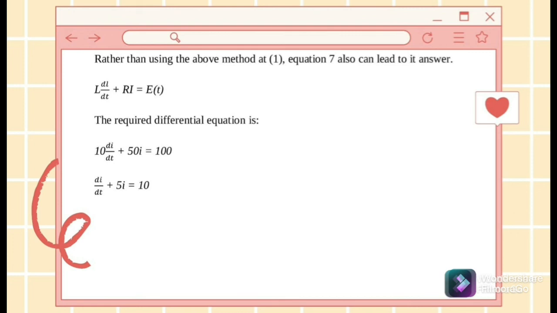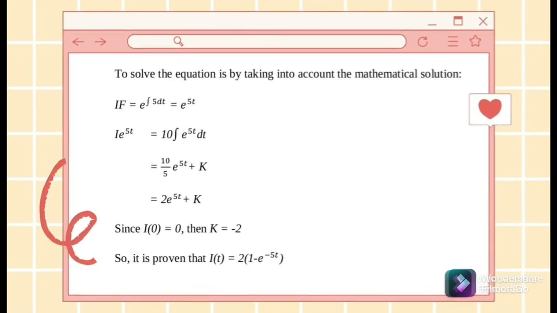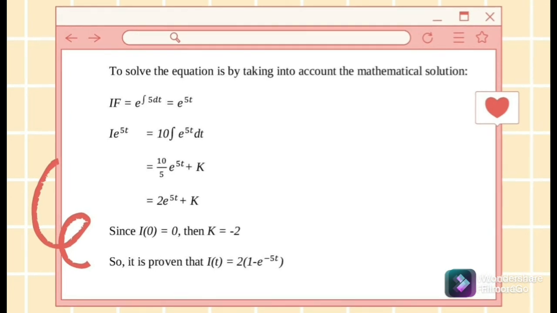The required differential equation is as shown. To solve the equation, we take into account the mathematical solution, which is shown. Now, since the current at time 0 is equal to 0, then K is equal to minus 2. So it is proven that the current at t is equal to 2 in bracket 1 minus e to the power of negative 5t.